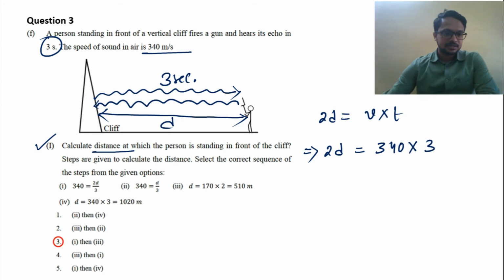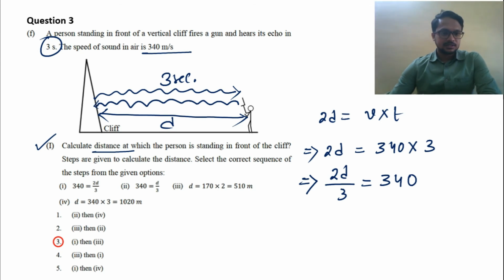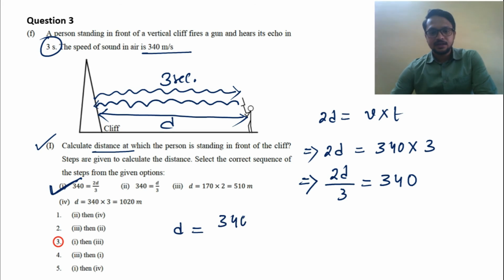Are there any options like this? We will arrange this in this way: 2D by 3 equal to 340. So this equation is there, 340 equal to 2D by 3. So option 1 is correct here. Now find the distance. The distance will be 340 into 3, with 2 going down to the right side.